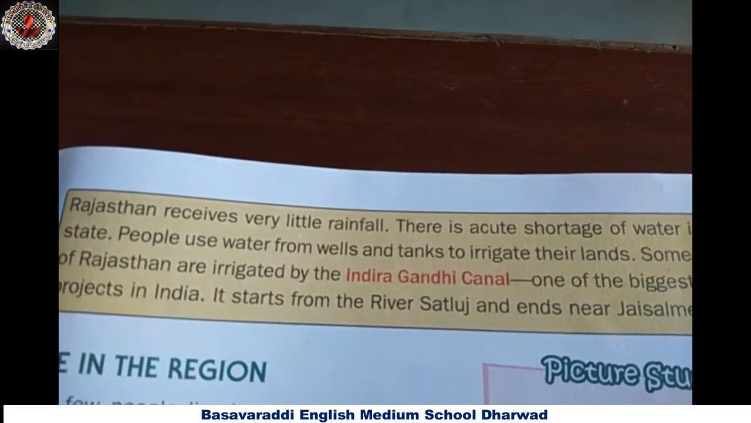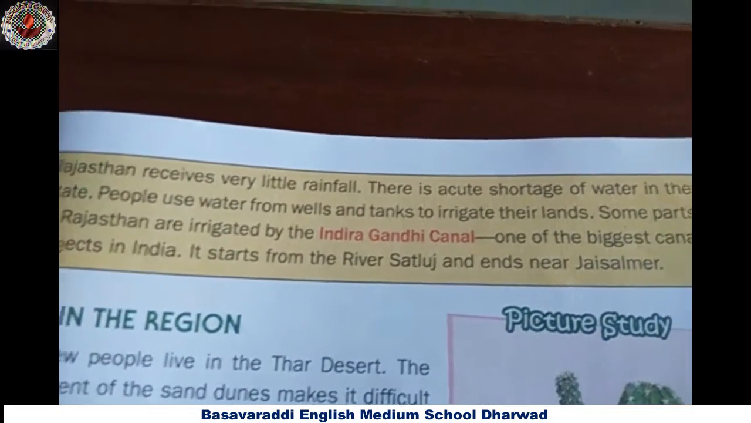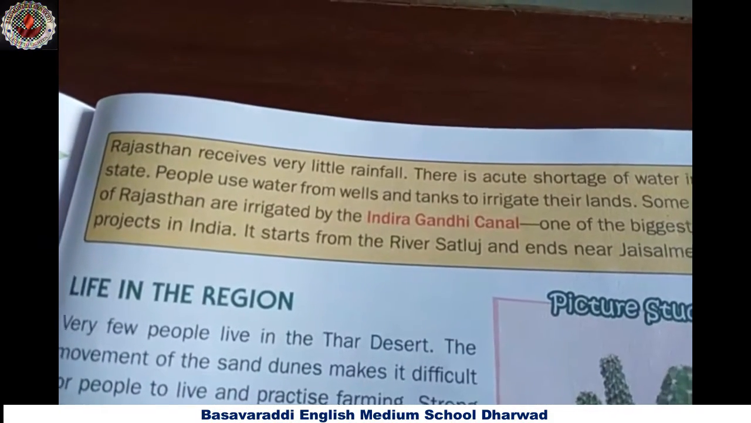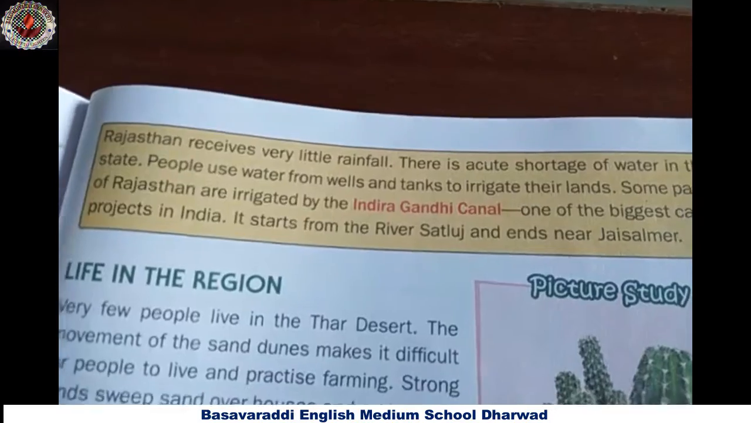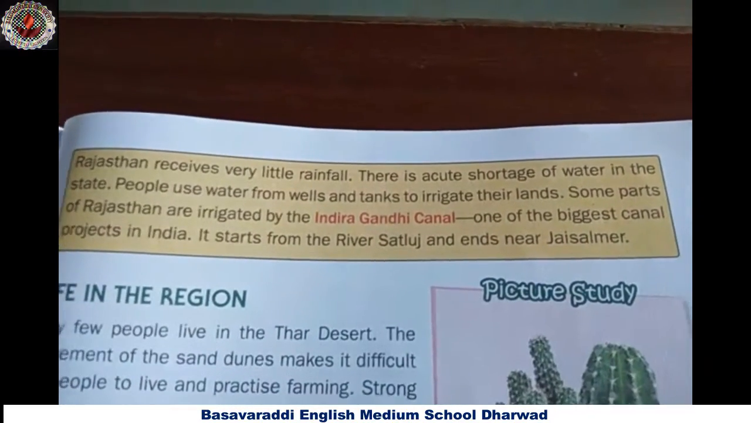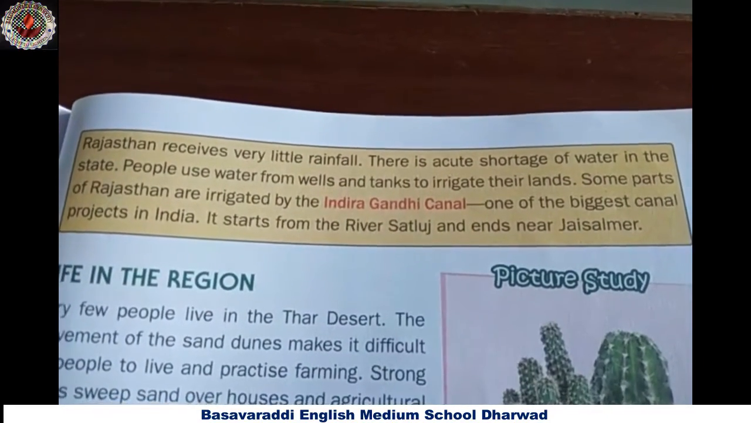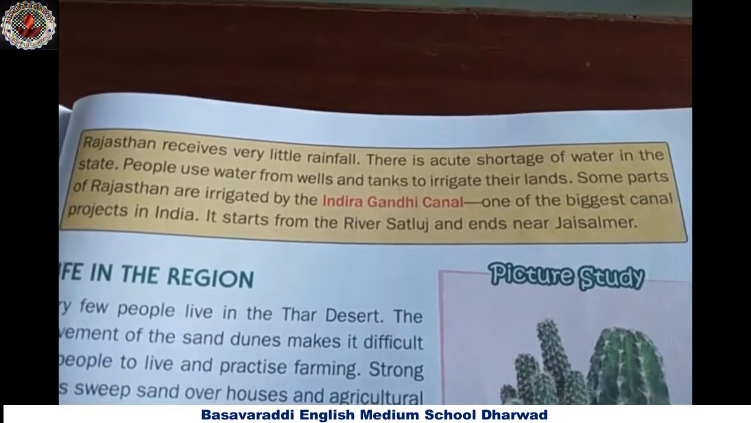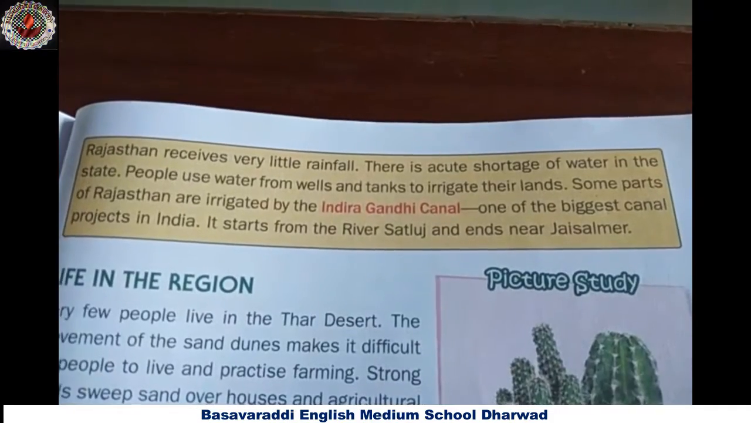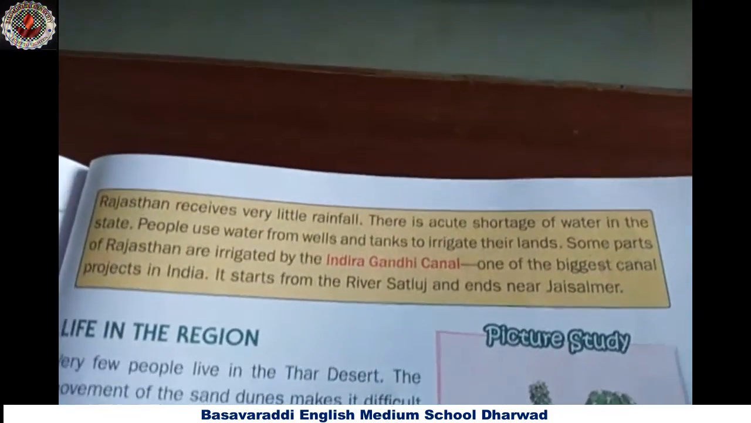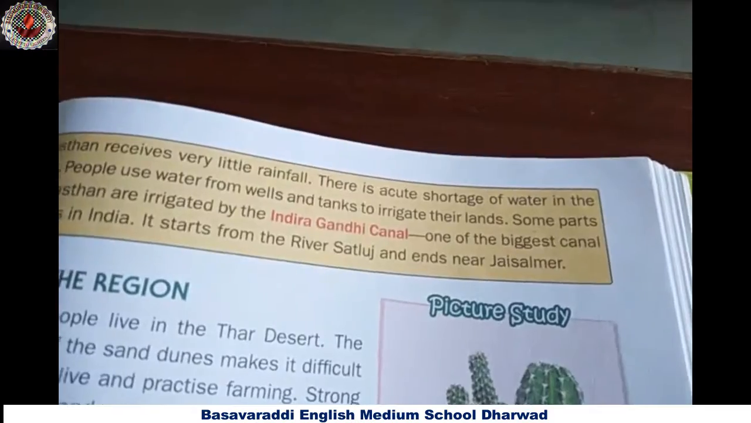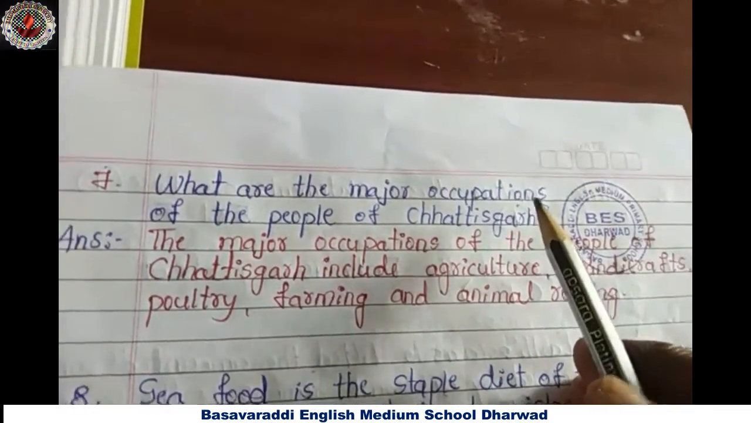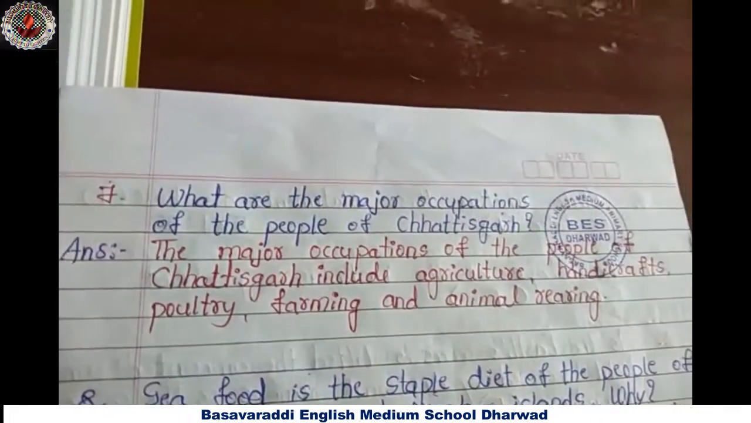Here, people use water from wells and tanks to irrigate their lands. Some parts of Rajasthan are irrigated by the Indira Gandhi Canal. Indira Gandhi Canal is one of the biggest canal projects in India. It starts from the river Satluj and ends near Jaisalmer.